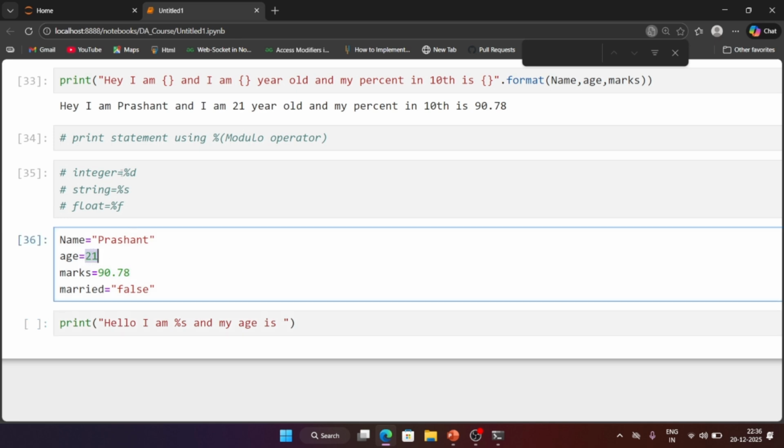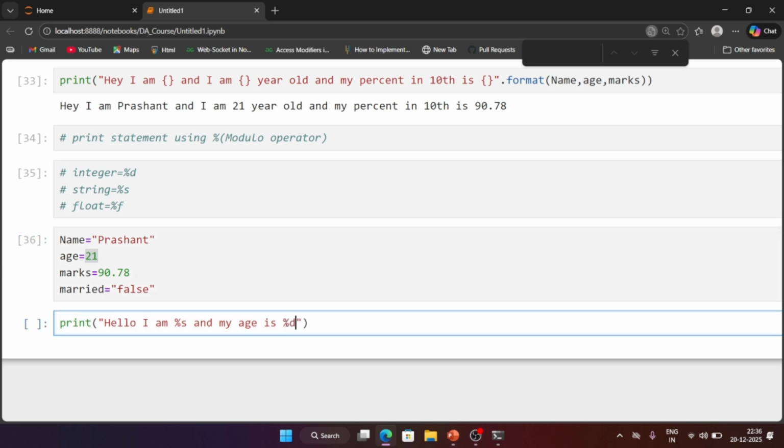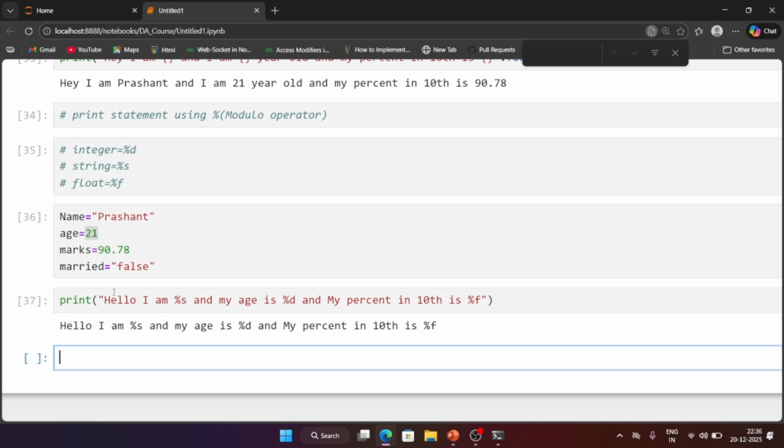For integer we have the %d symbol. So here you have to use %d. And my percent in 10th is how much percent? 90.78. 90.78 is your float type of data, so here you have to write %f. But since you are writing that in double quotes, the data will be printed as it is.